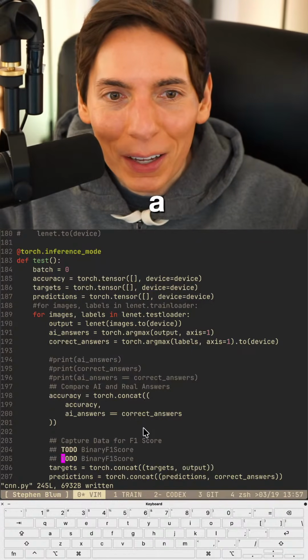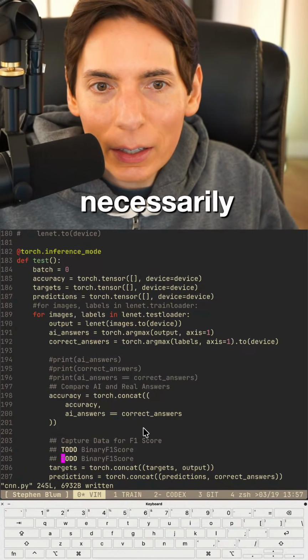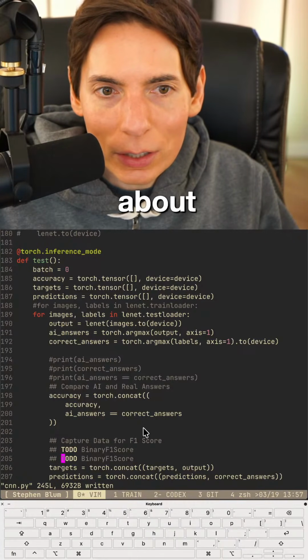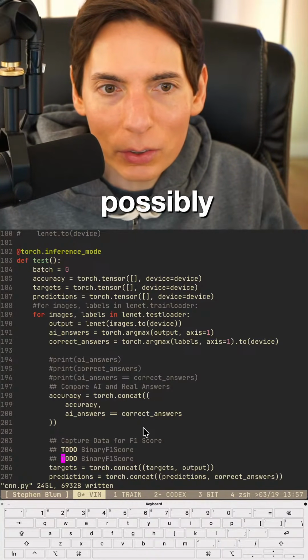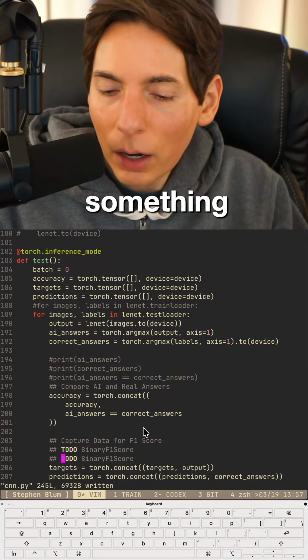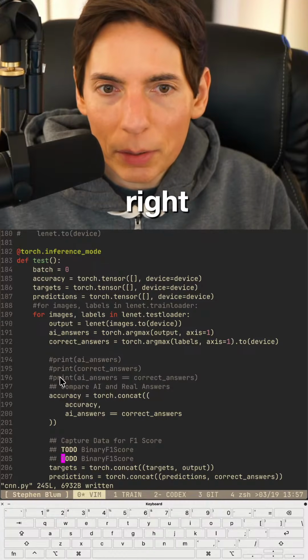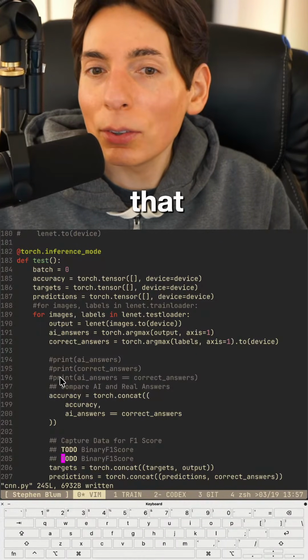Hey, Mushroom. How's it going there, Mushroom? About religion exists necessarily, possibly doesn't exist, therefore. So, all right, Mushroom, are you ready for something? Are you ready for your mind to get blown? All right. Some people say that science is a way to prove God.